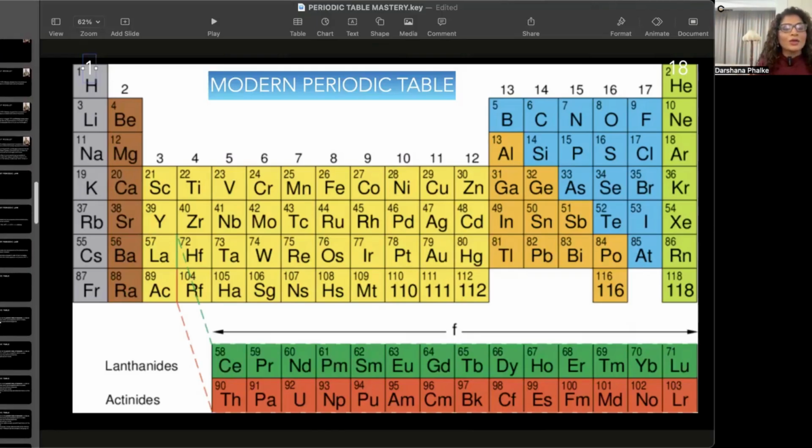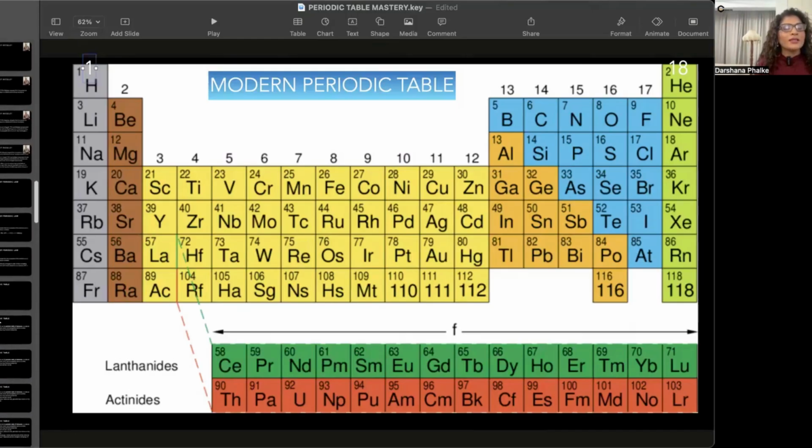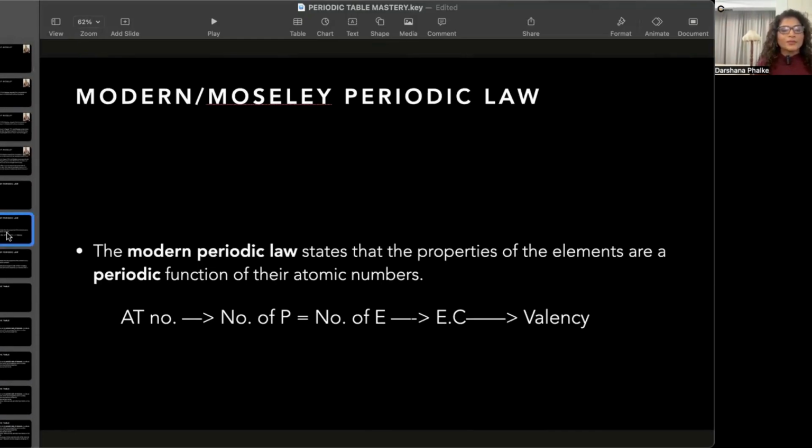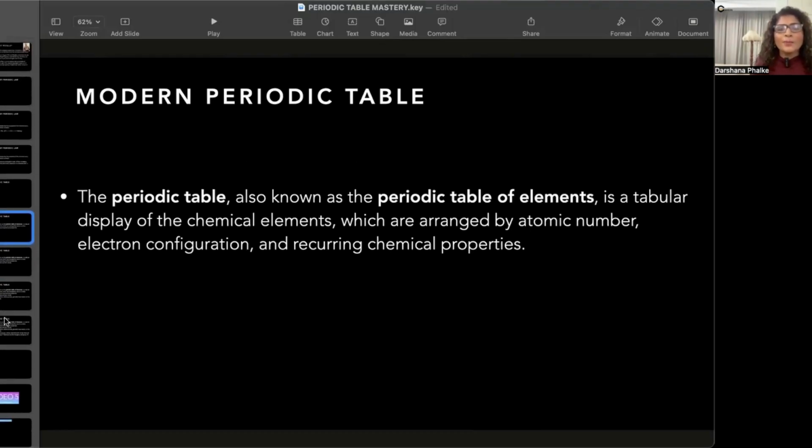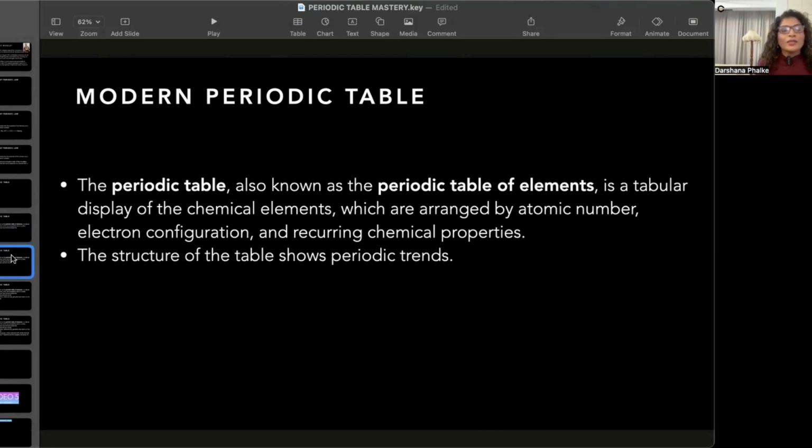Okay, let us look a little more about this in this segment. The modern periodic table is called a periodic table because I said that the properties repeat periodically. The structure of the periodic table shows trends. I told you in the whole table there is going to be a trend in the atomic behavior, that is, the atomic size will change. There is something called ionization potential that is going to change. This is going to increase or decrease. So there is a trend.